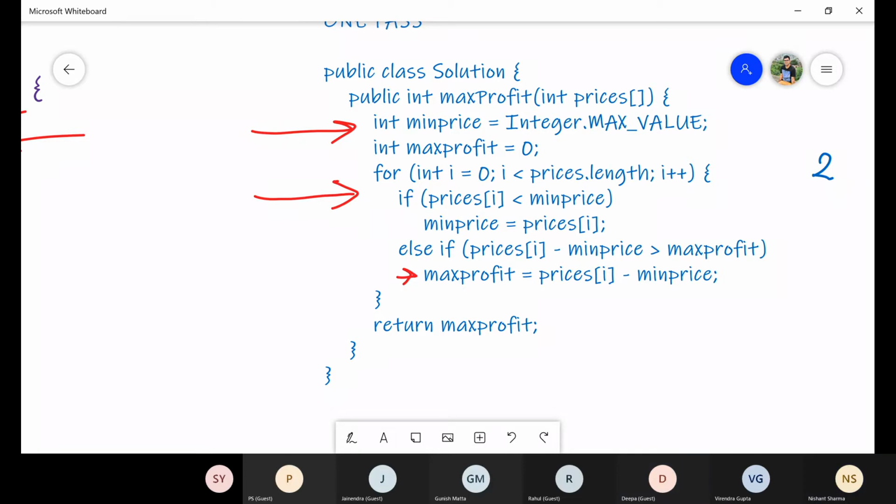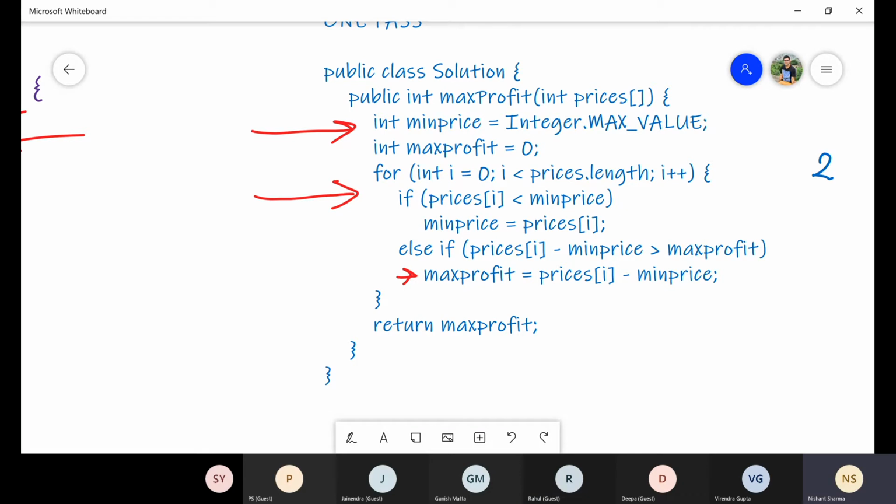Yes. Yeah, clear, Nishant. So now what is the time complexity for this solution and what is the space complexity for this solution? Order of n is time complexity and space is order of 1, constant, because we are not using any extra space. Right.